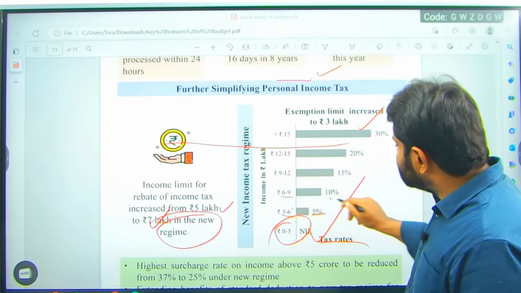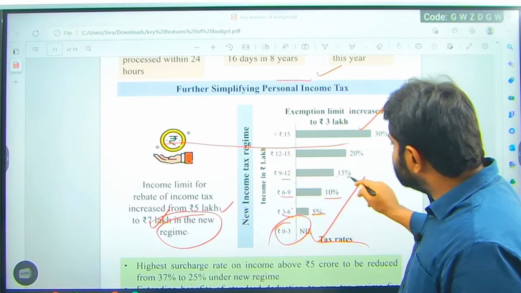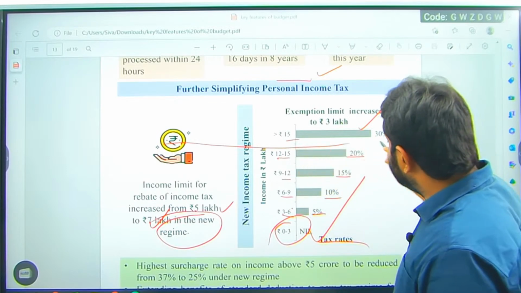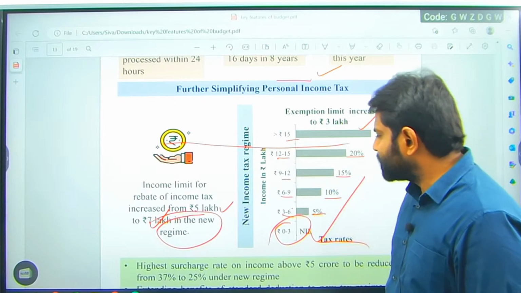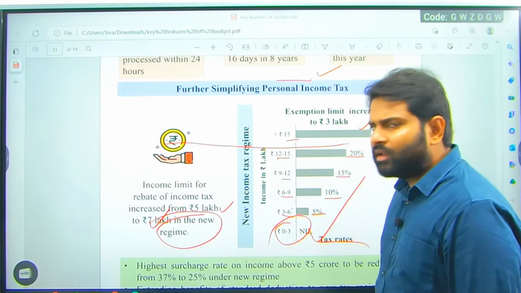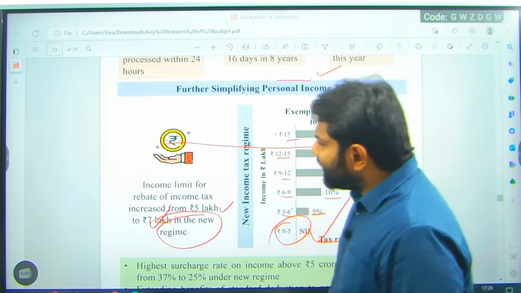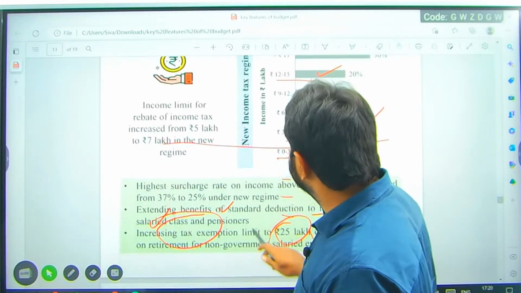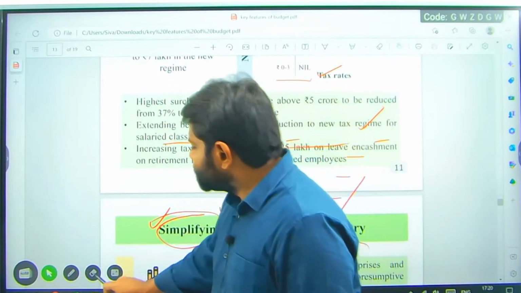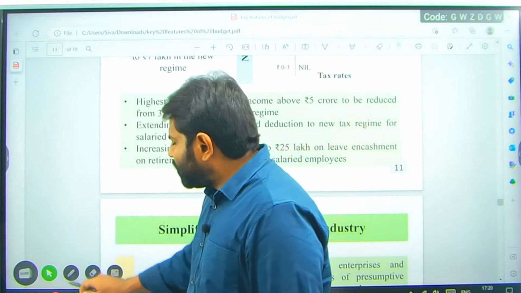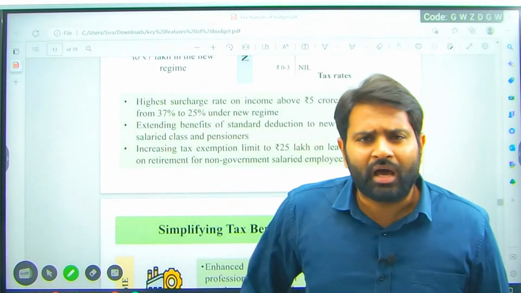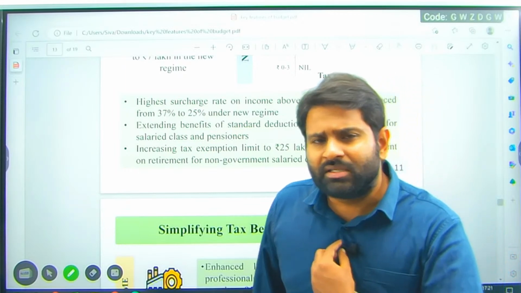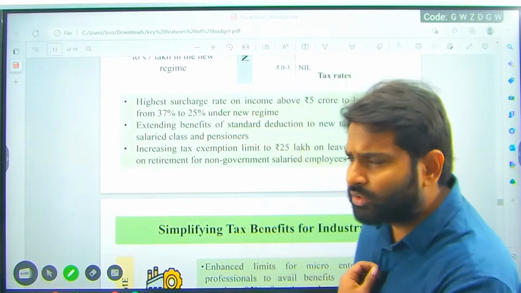6 to 9 lakhs, it is 10%. 9 to 12 lakhs, it is 15%. 12 to 15, it is 20%. Above 15, it is 30%. That is how we need to keep this in mind. Okay, these are the income tax slabs. This is the tariff we have for income tax. If you want more information about that, open the financial bill of the budget, you will know. Normally accountants, chartered accountants or business people who are interested in saving their taxes check into that.